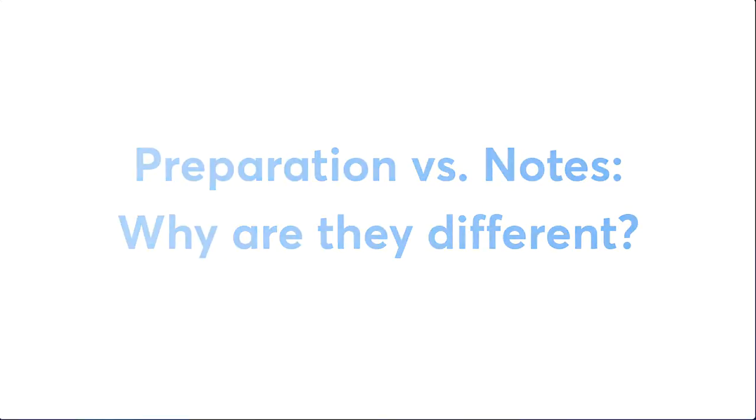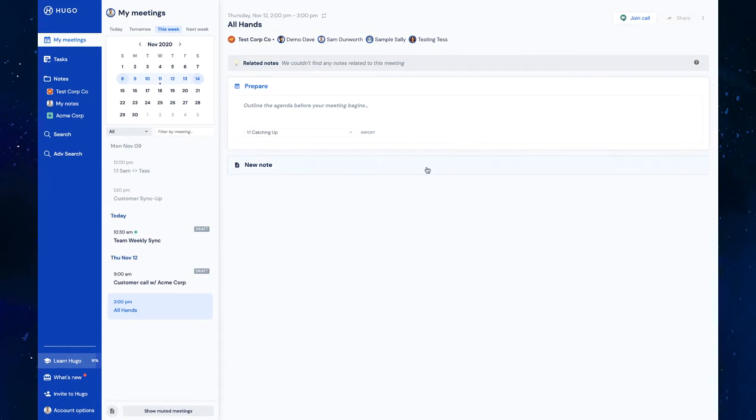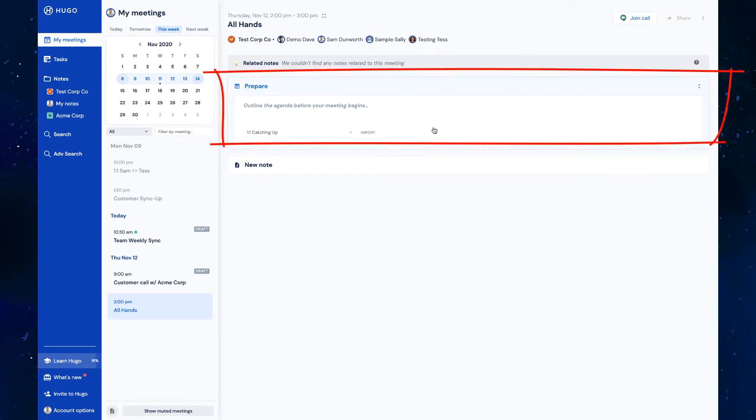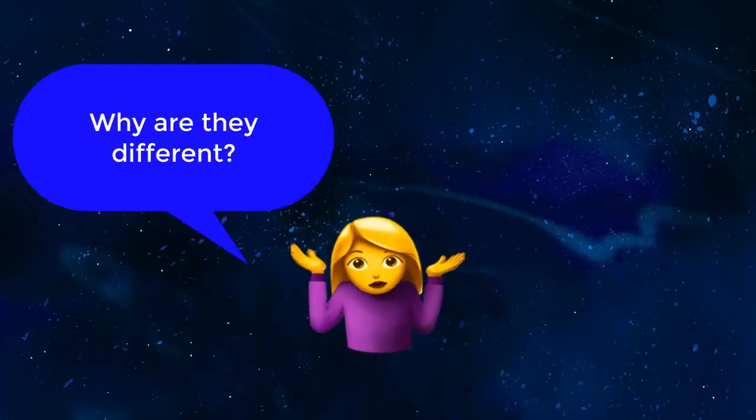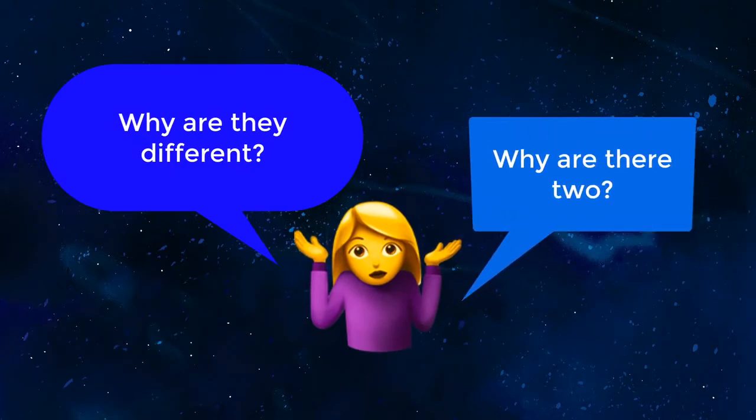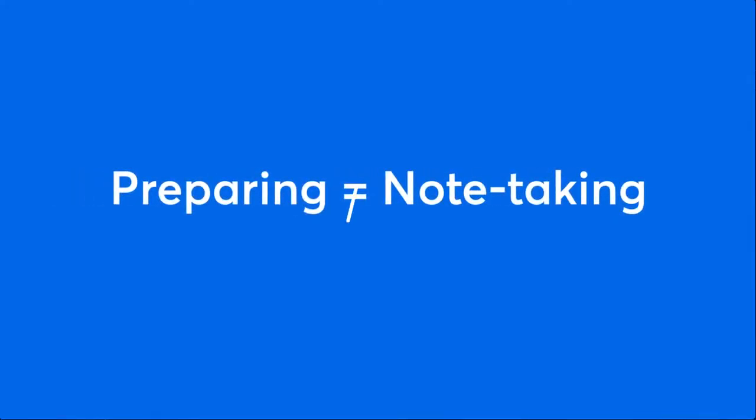For every meeting in Hugo, you can create two types of documents. One is your meeting preparation, the other is your meeting note. But why are they different? Why are there two? Well, preparing for a meeting is a distinct and different activity from note-taking.